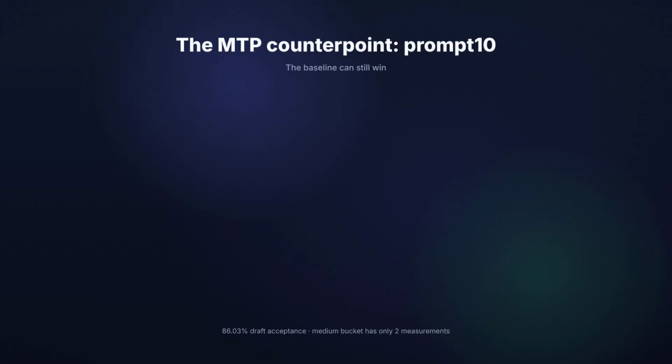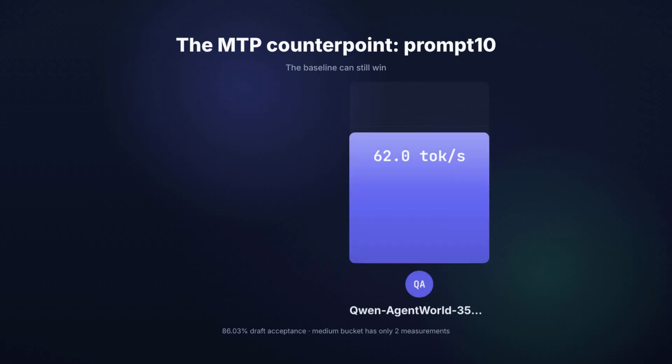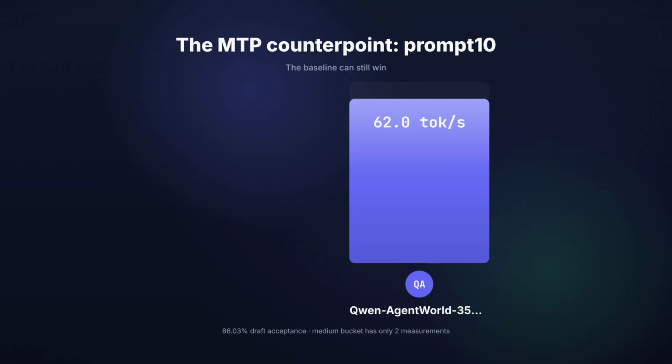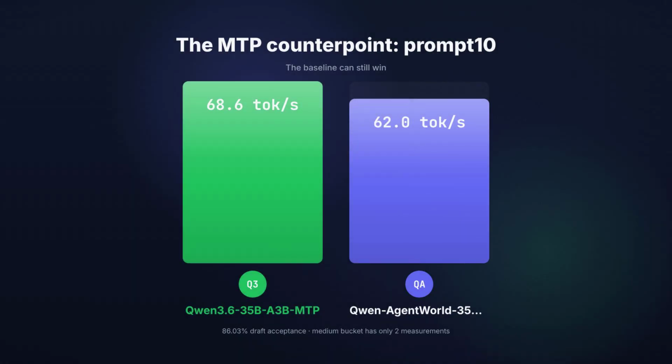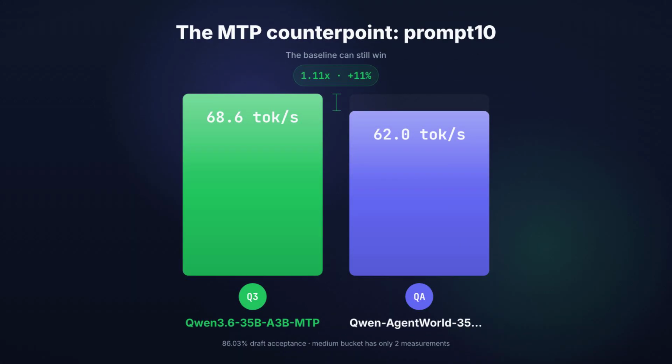Multi-token prediction still showed why it belongs in this comparison, because it delivered the fastest individual completion. On the 1,677 token prompt, Qwen3.6 reached 68.59 tokens per second with 86.03% draft acceptance.